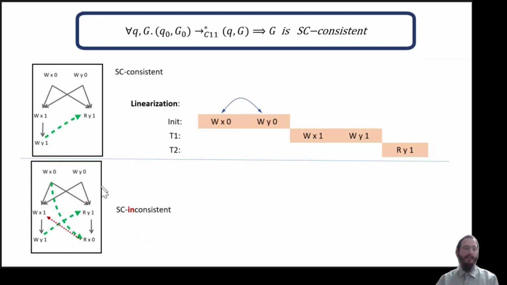On the other hand, this graph is not SC consistent, since in order for us to read the value 0 for x, we require it to happen before we overwrite the value with 1 in this event, which is executed before we write the value 1 for y, which is executed before we can read the value 1 for y, which is executed before we read the value of x. So we have this cycle, and therefore this graph is not SC consistent.